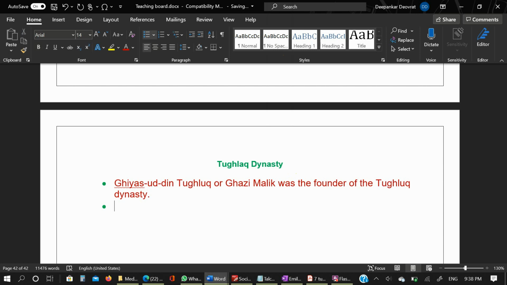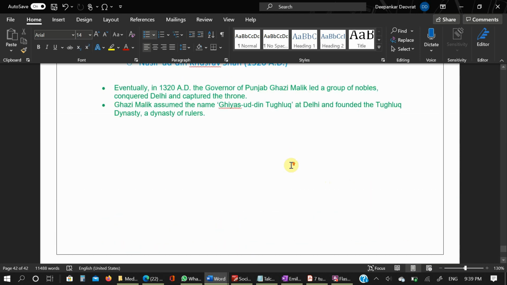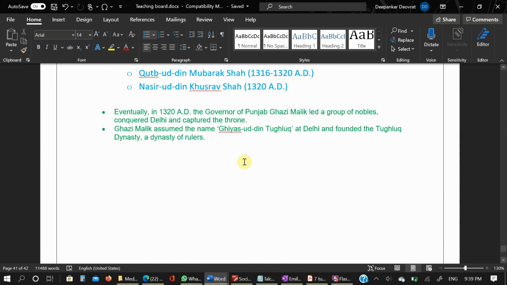Ghiyasuddin reinstated order in his empire, like all the orders had been restarted, and he gave more importance to postal arrangements, judicial matters, irrigation, agriculture, and police. In 1320 AD he ascended the throne, as I have said, from Khusro, that is Nasiruddin Khusro.